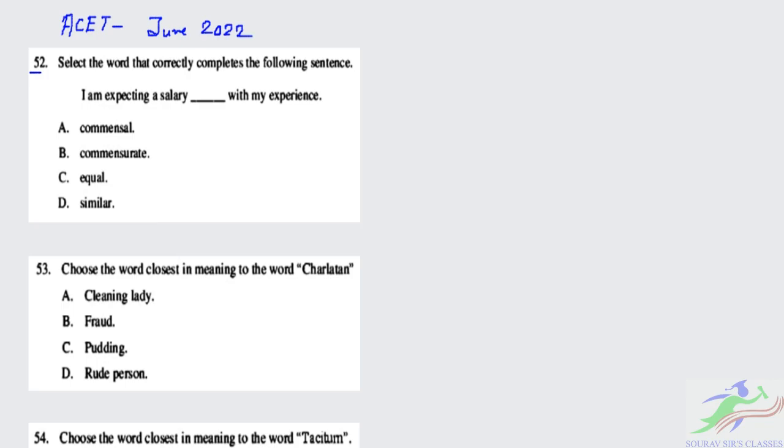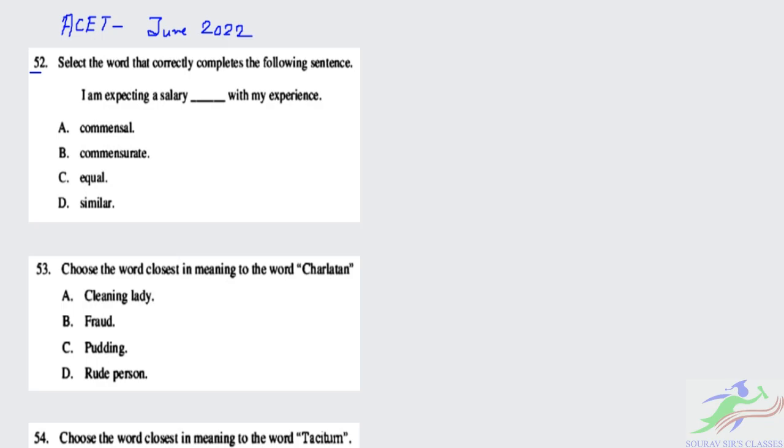Here you can see the option commensal. Commensal means an organism that is related to bacteria, or which feeds on the host. It acts as a parasite, actually a type of organism. So it cannot be the appropriate answer.